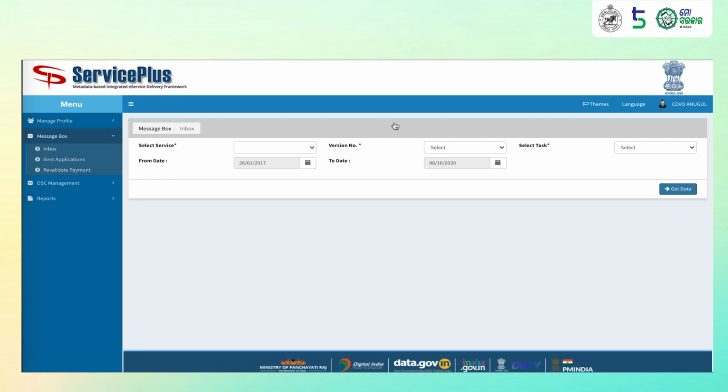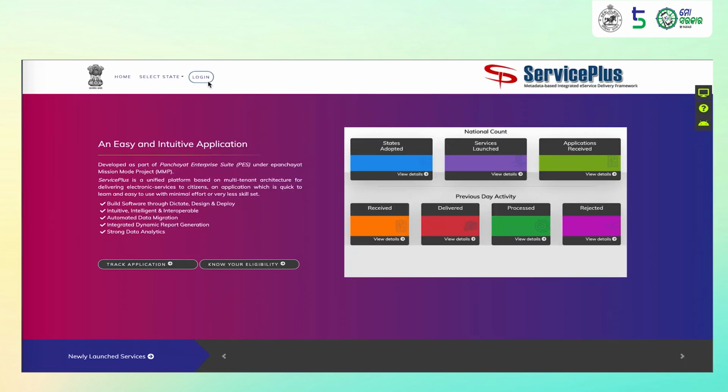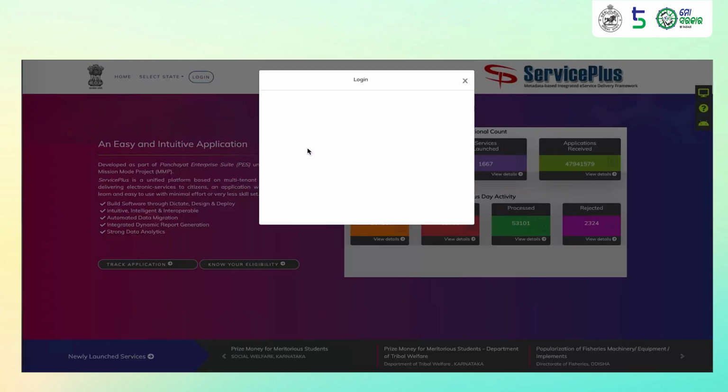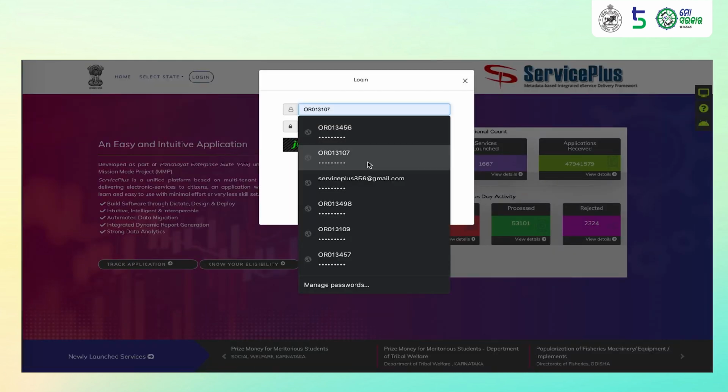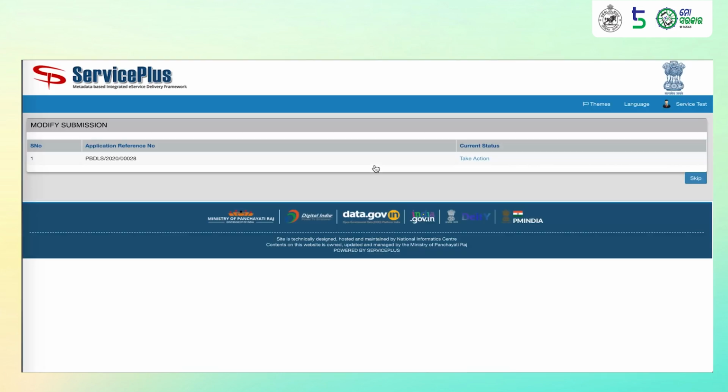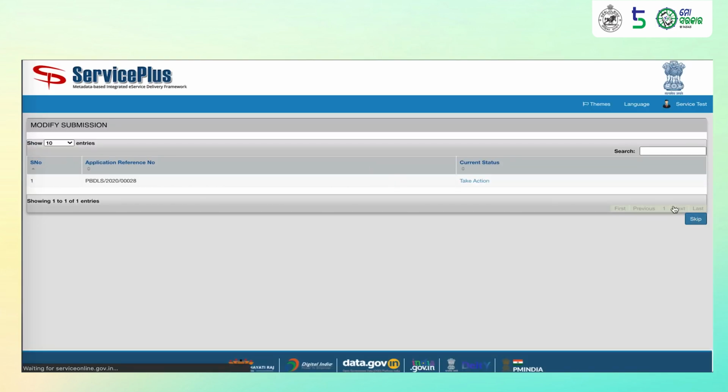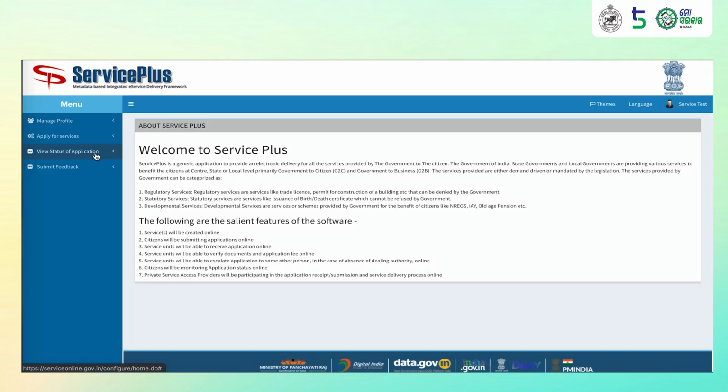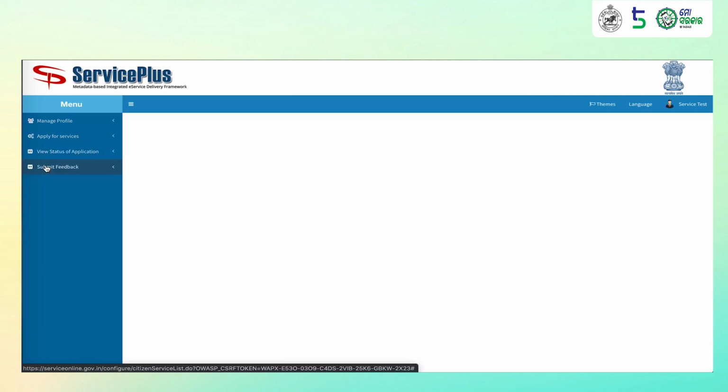We will now see how this appears to the applicant. The applicant will log in using his or her own credentials. On the home screen, he will visit the View Status of Application section, track his application status.